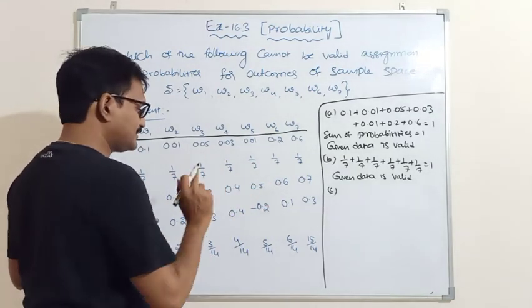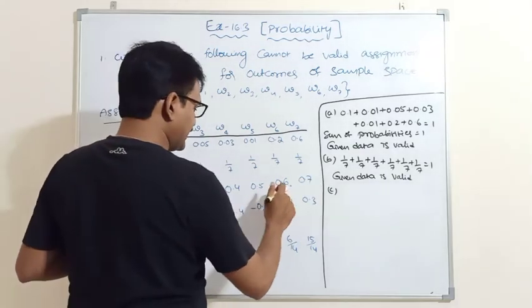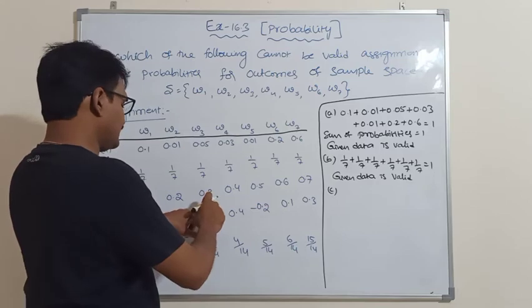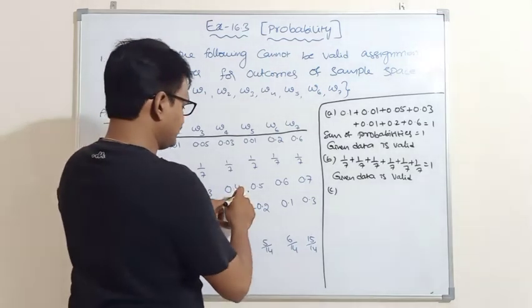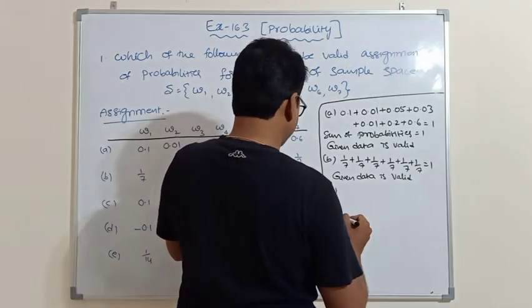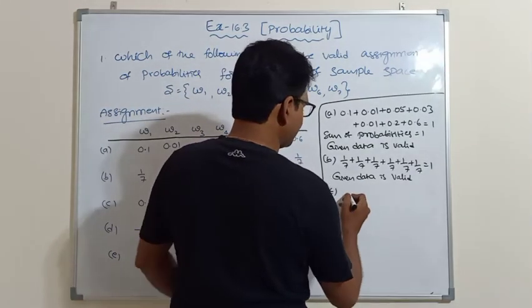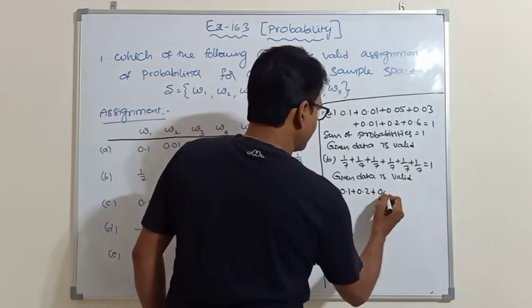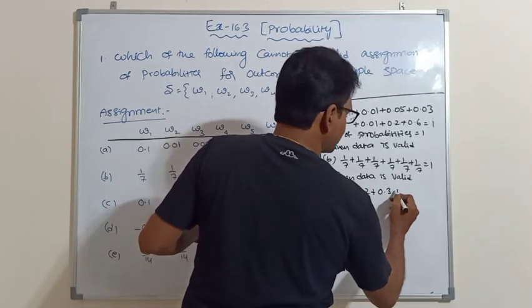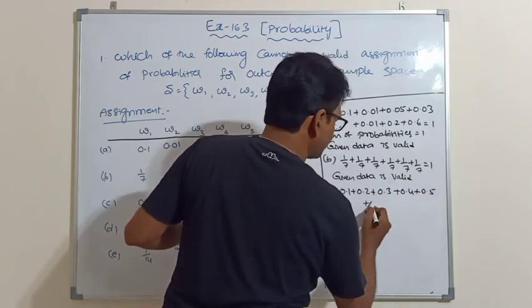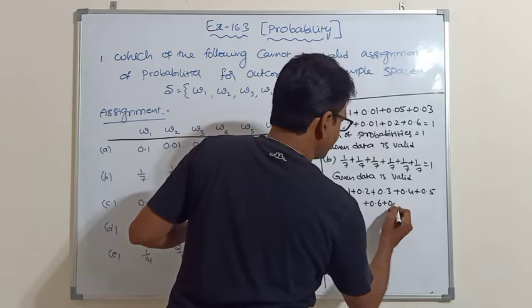In the third problem, every probability value lies between 0 and 1, and every value is positive. Next, add all these values: 0.1 plus 0.2 plus 0.3 plus 0.4 plus 0.5 plus 0.6 plus 0.7.